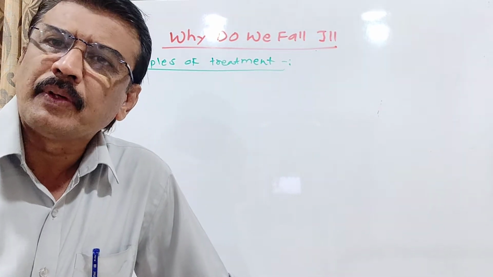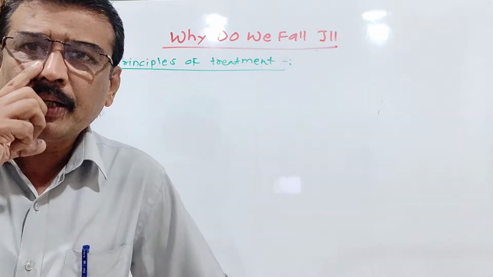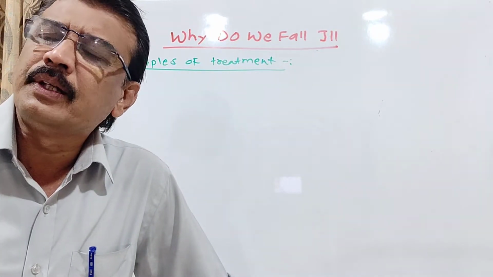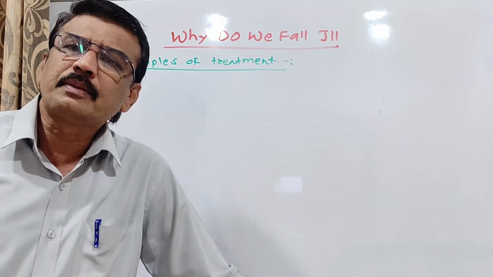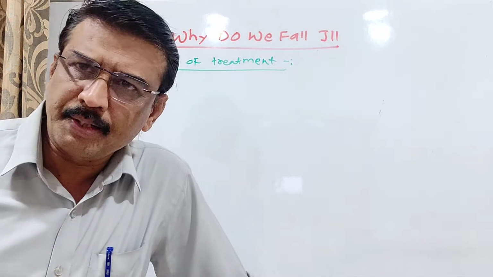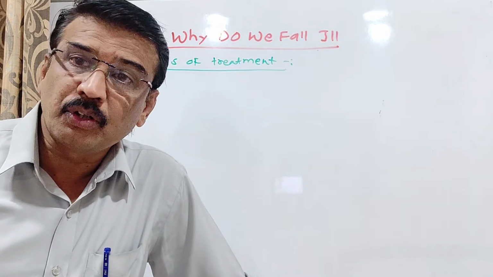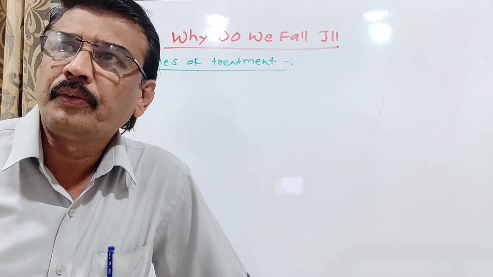So thank you everyone. Now we have already studied about why do we fall ill. Some basic concepts we have already studied. What are these concepts? First we studied what is meant by disease, what is meant by health, the definition of health made by the WHO.